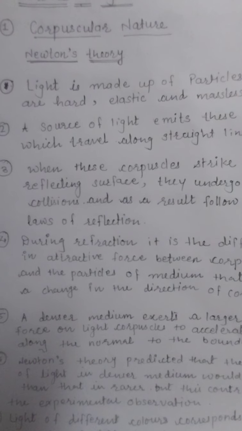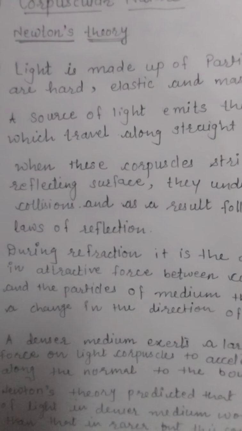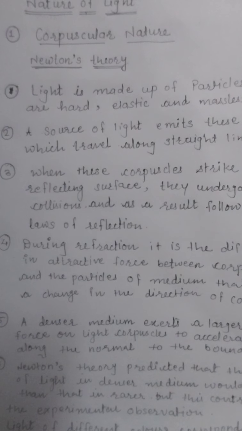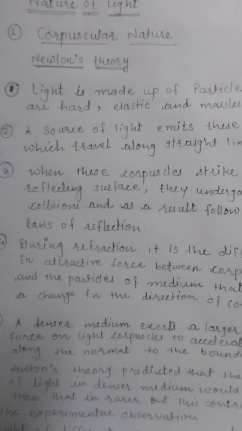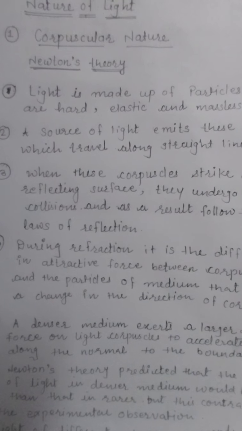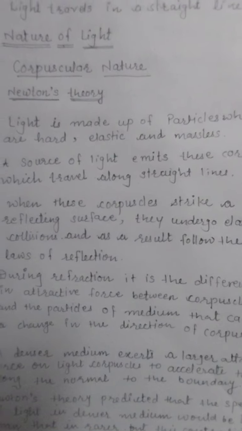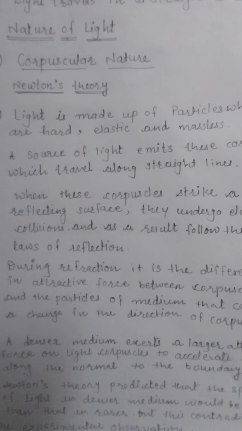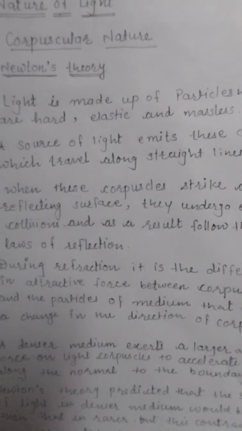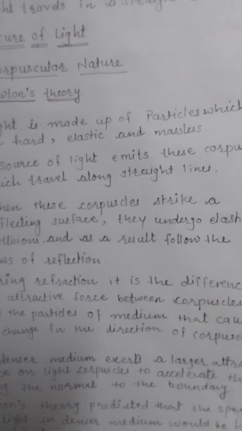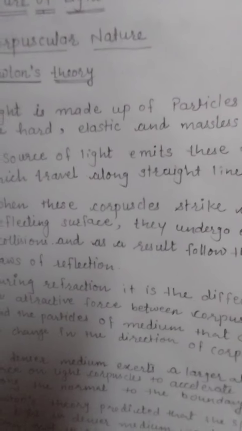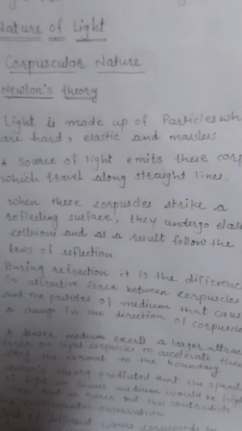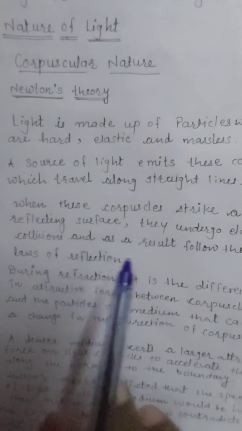Second point, a source of light emits these particles, which travel along a straight line. When these corpuscles strike a reflecting surface, they undergo elastic collision and as a result follow the laws of reflection.